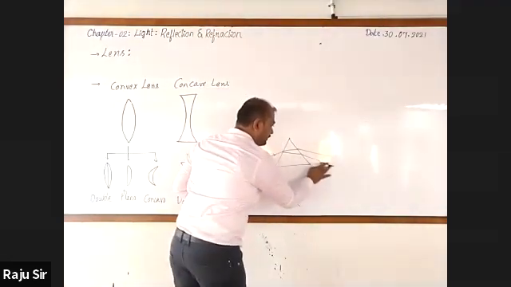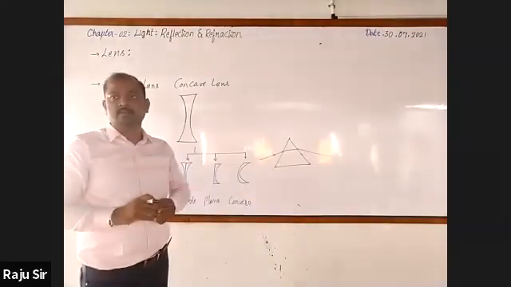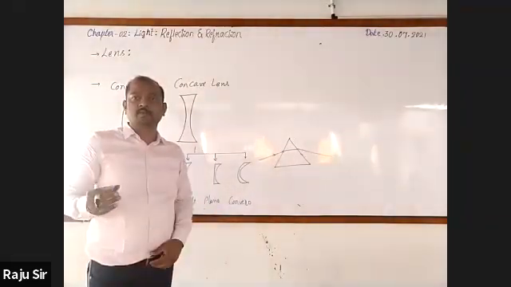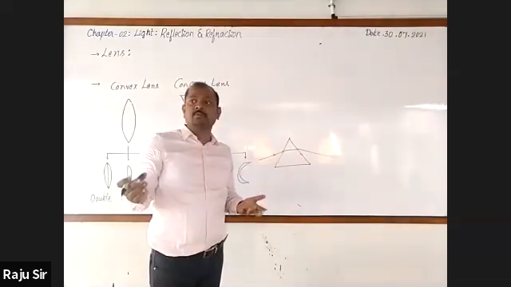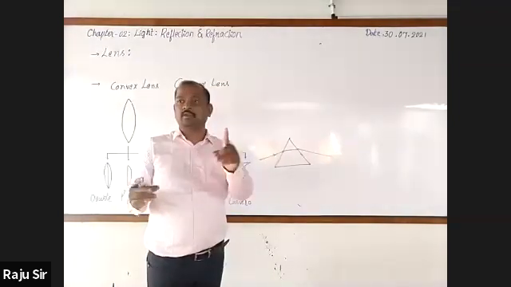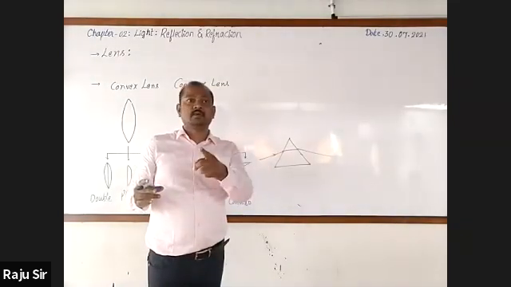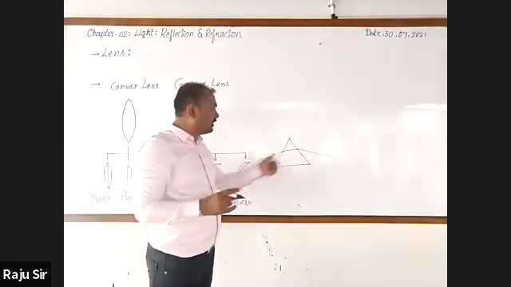If I take only single colored light, does it get split up further? No. When single colored light is there, it is called monochromatic light. Mono means single. Chroma means color. Single colored light.